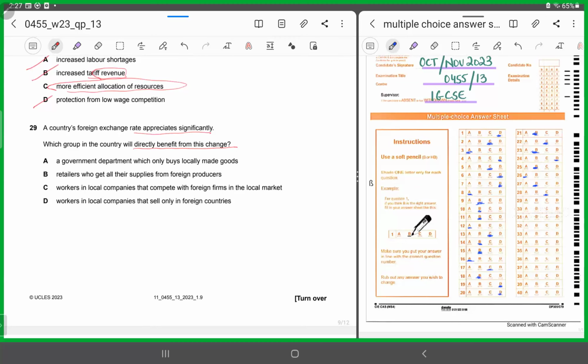A says a government department which only buys locally made goods. It's a government department and it's only concerned with the domestic production of goods. So it's nothing to do with international trade. So appreciation of the currency will not be a question for him. He'll chop A off.